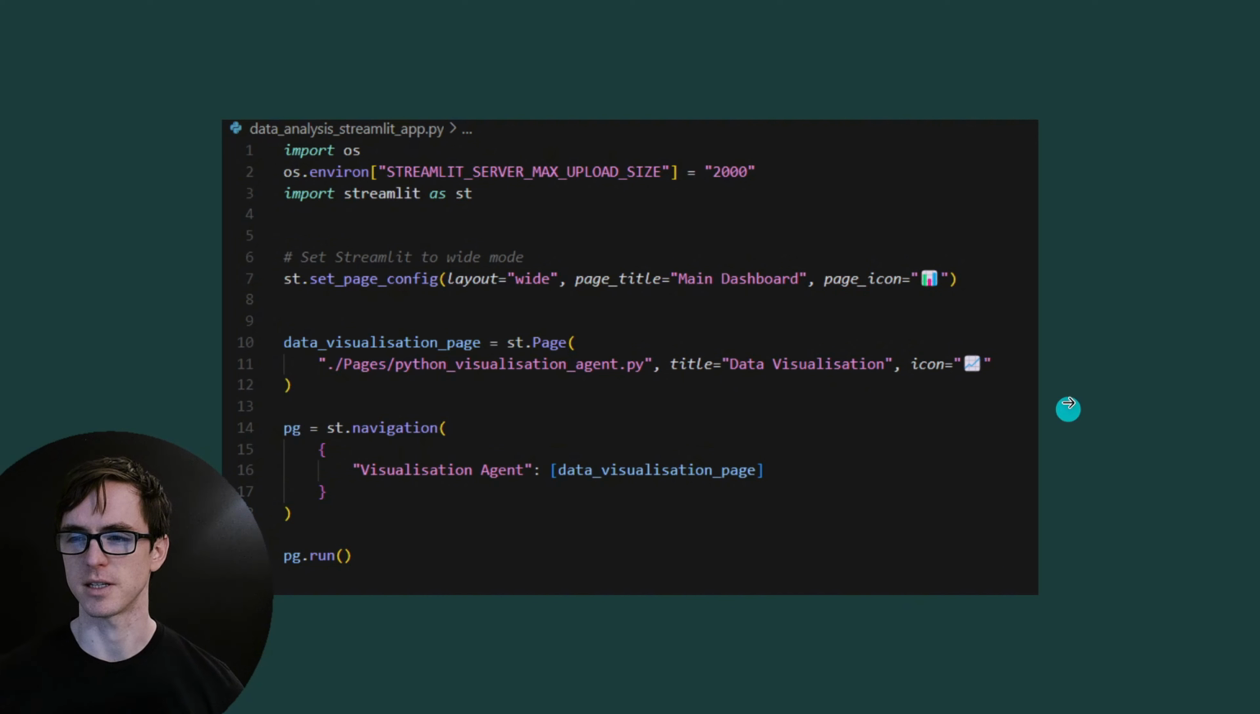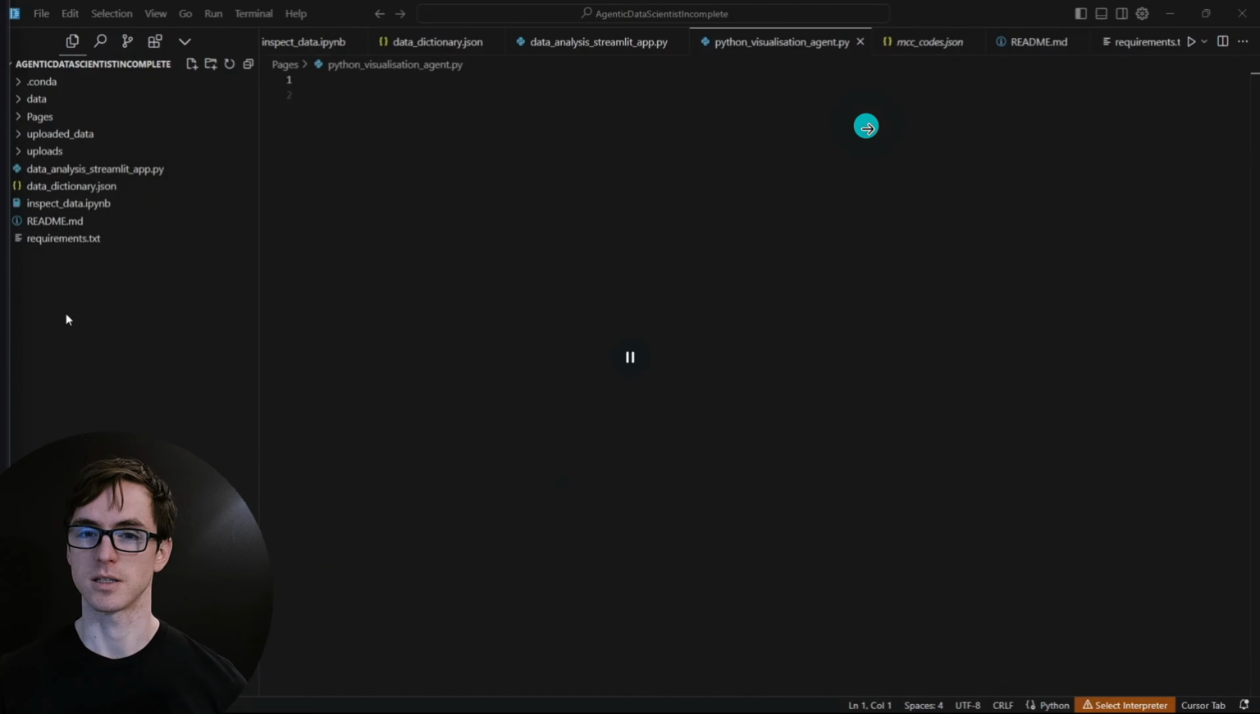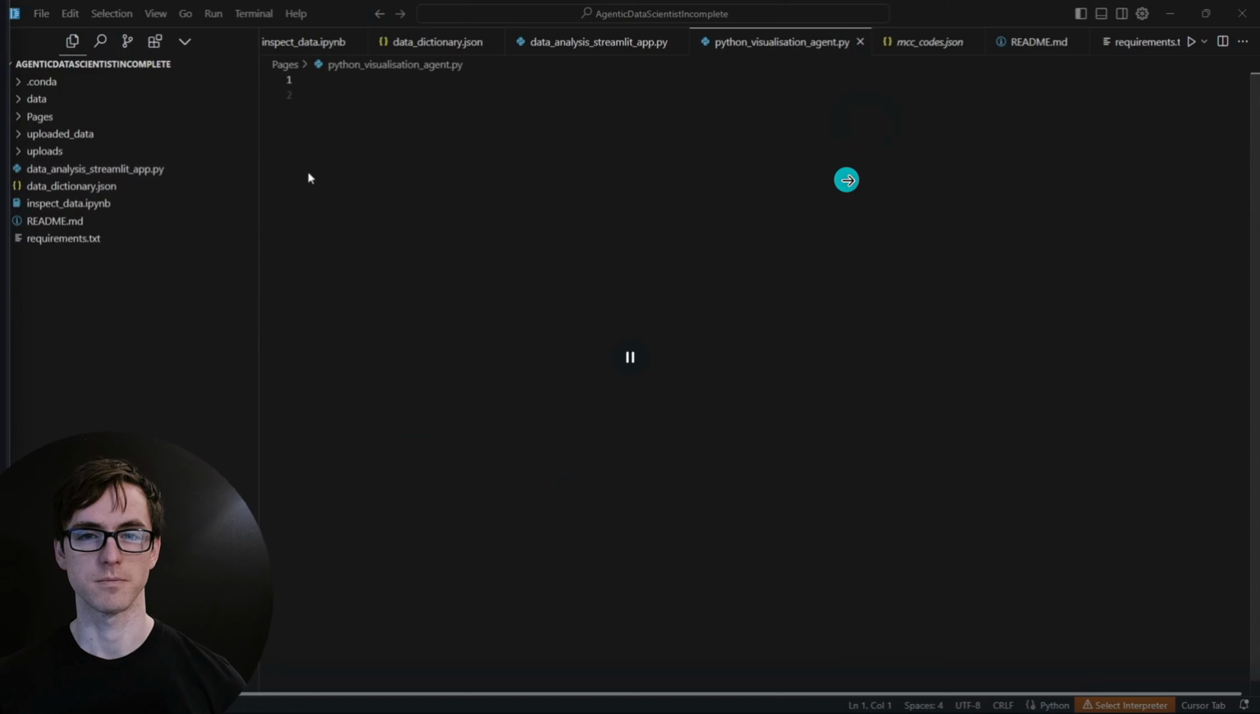You can also customize things like the page icons and the layout, and I always go for wide because you can just fit more on the screen. And given I mainly use the Streamlit apps for debugging, the more screen space, the better. So that's what I've set up here. And next I'm going to go into a new file, this Python visualization file, and use Cursor to create our front end. So let's take a look at how that works.